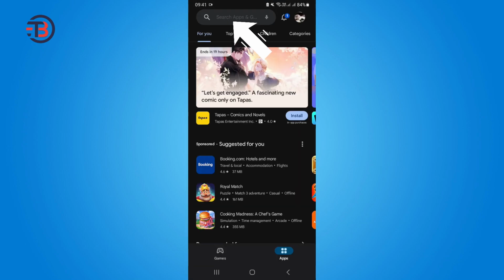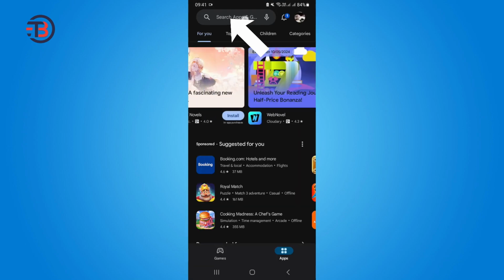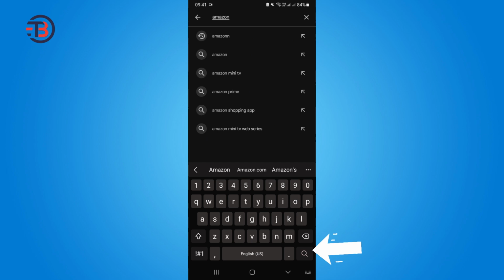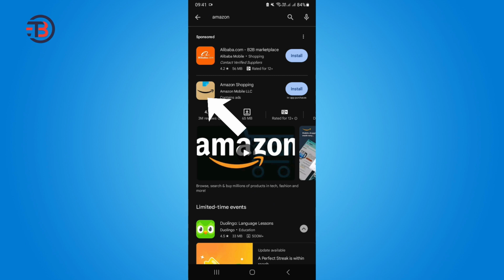Tap on the search bar at the top of your screen. Now go ahead and type in Amazon. Tap on the search icon at the bottom right of your screen. Now go ahead and tap on Amazon Shopping.